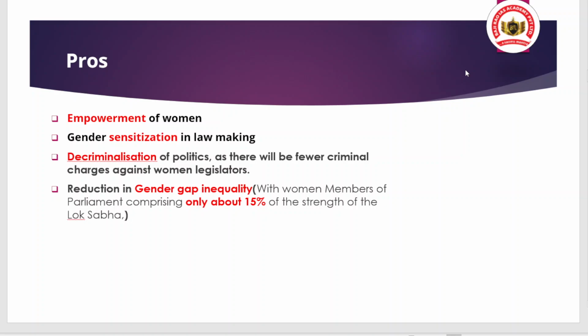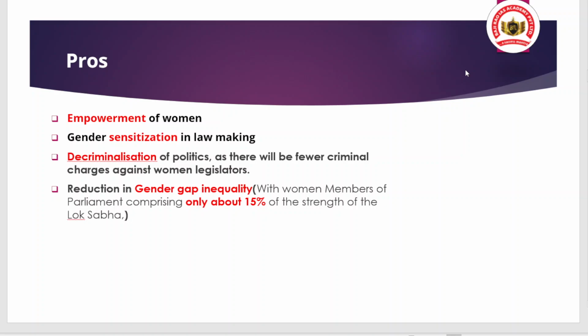But as I already told you, even if this bill gets passed and gets the president's assent, the provision of 33% is not going to be implemented in the upcoming 2024 elections. The government has already clarified that from 2029 this provision of reservation will get implemented if the bill gets passed.